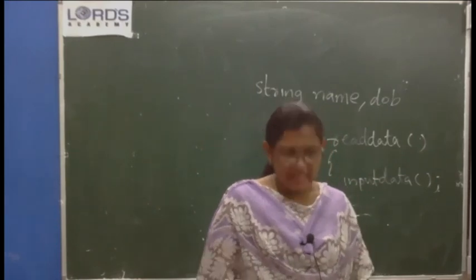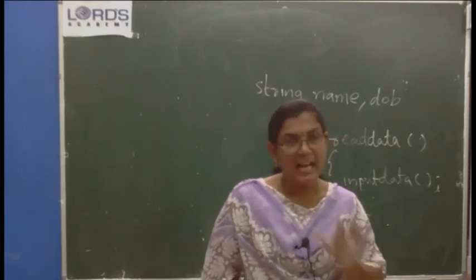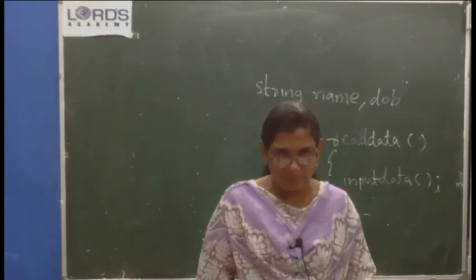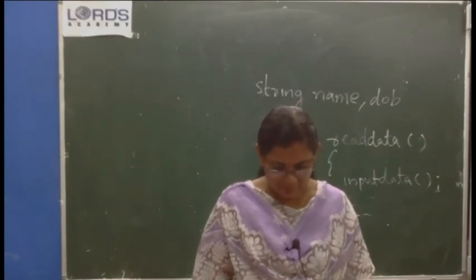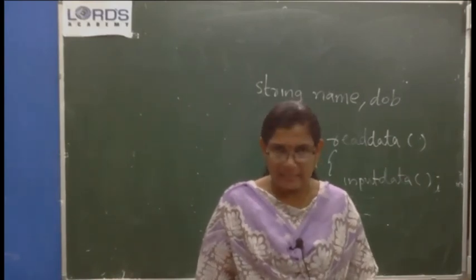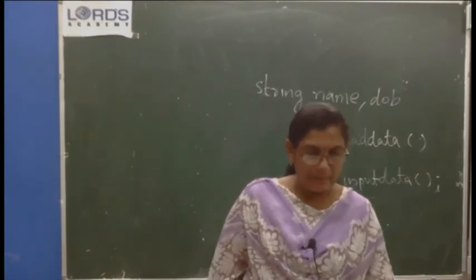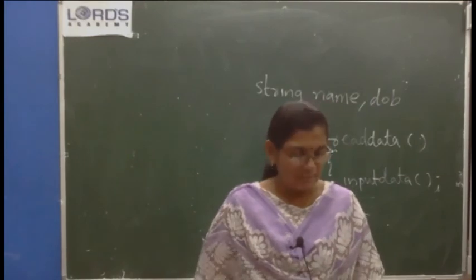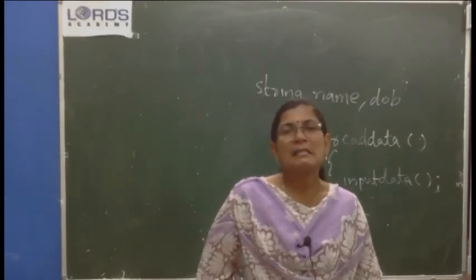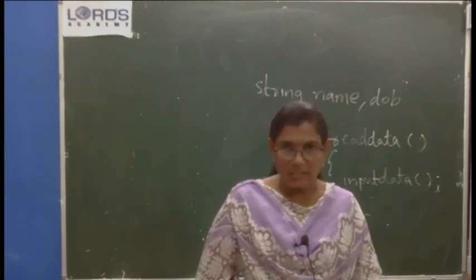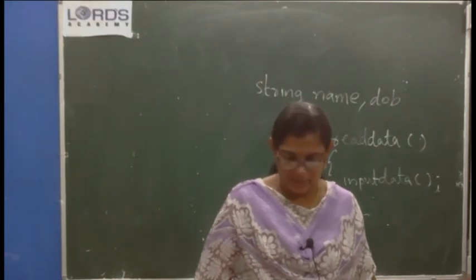After compilation, create an object of this child class, that is the marks class object. Call read data, right click and select the read data method, enter the values, right click and select the compute method to perform the calculation, and then right click and select the show data method to display the calculated result on the screen.